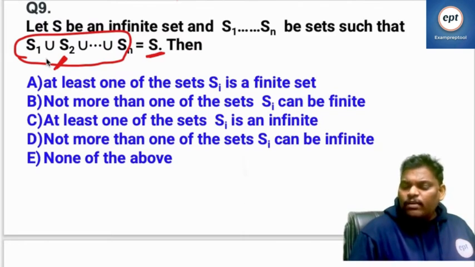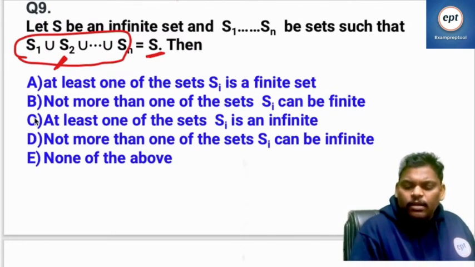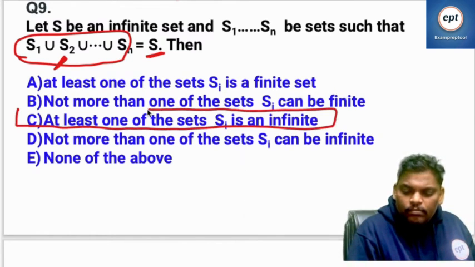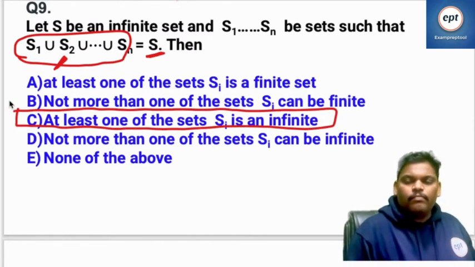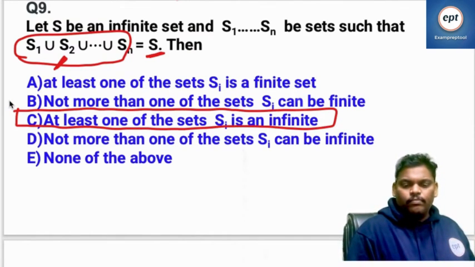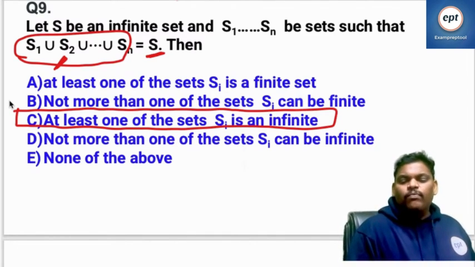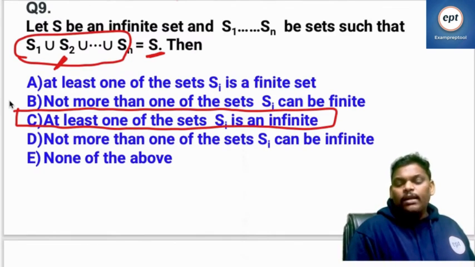But at least one infinite is required. So at least one of the sets Si is infinite. The union of a few sets overall became infinite, so at least one infinite is required.